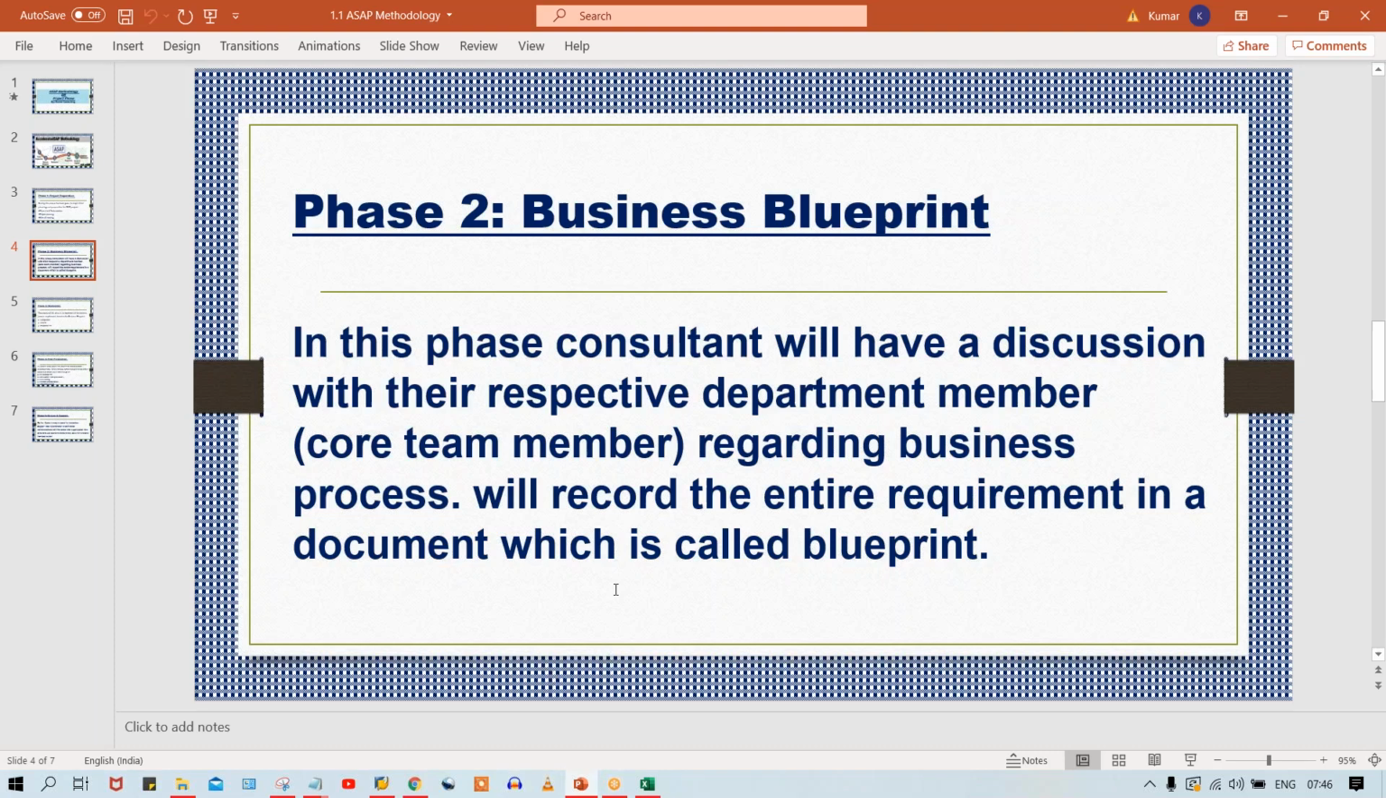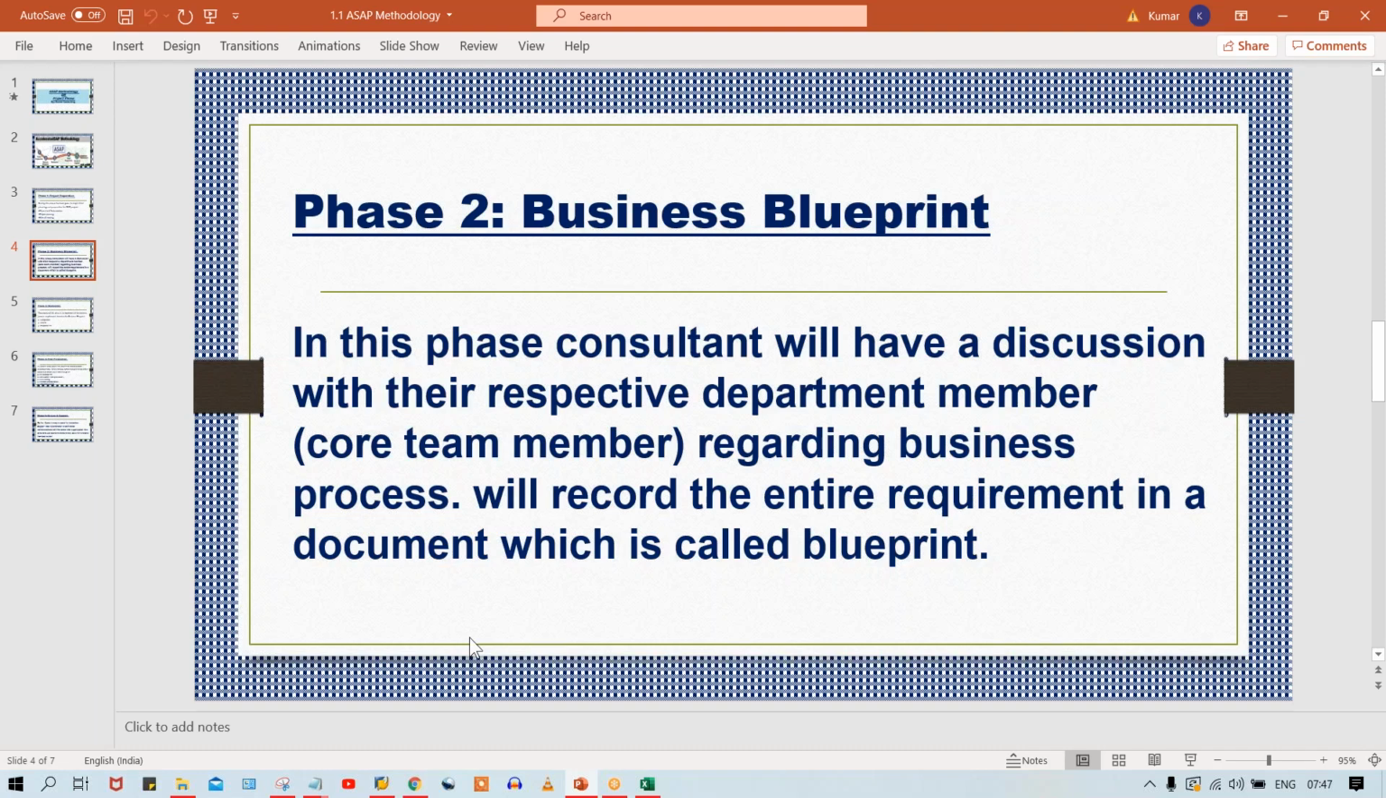So whatever requirements are raised by the core team member, it's not like only a verbal discussion is going to happen. We have to note down the requirements also, right? So whatever the discussions are happening regarding the business process, we'll record the entire requirement. Whatever requirements are given by the client are going to be recorded in a document. You have to prepare a document, and that document is called the blueprint.